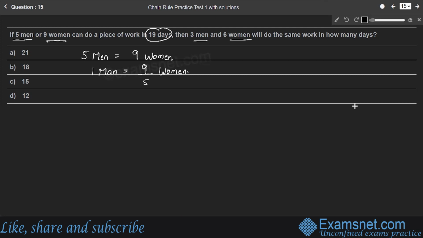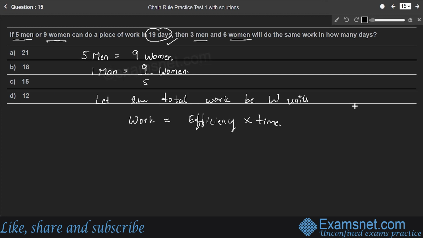Right? Therefore, it is given that 5 men or 9 women can do a piece of work in 19 days. So let the total work be W units. As in the previous example, here also we are using work is equal to efficiency into time. Here total work is W units. So here efficiency is nothing but, 9 women can do a piece of work in 19 days or 5 men can do a piece of work in 19 days.